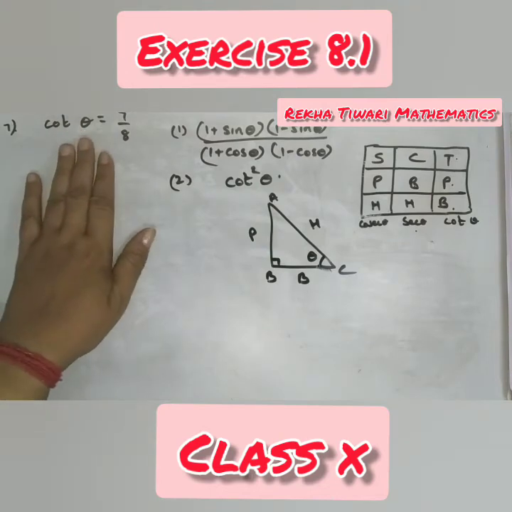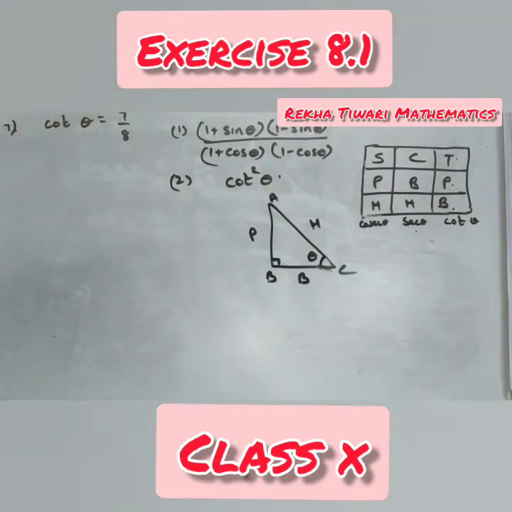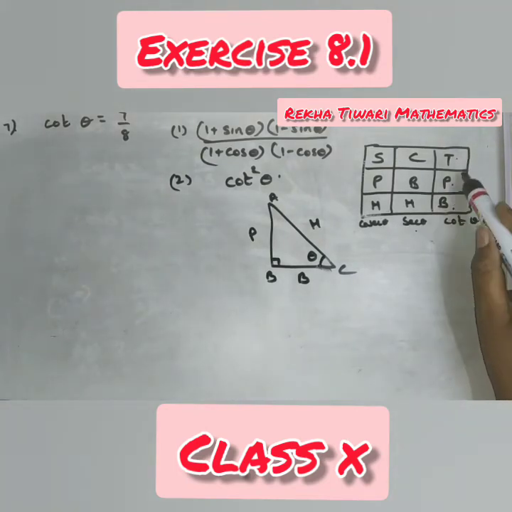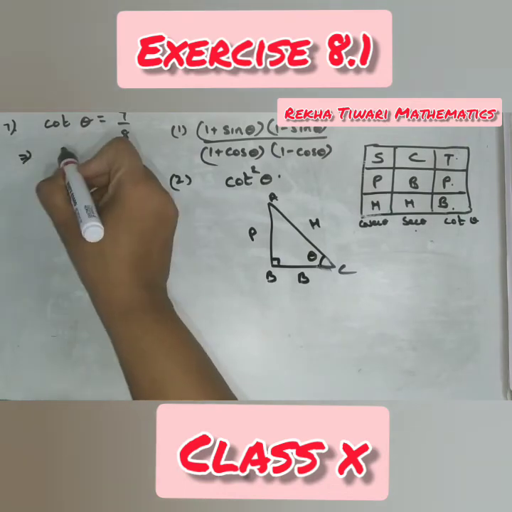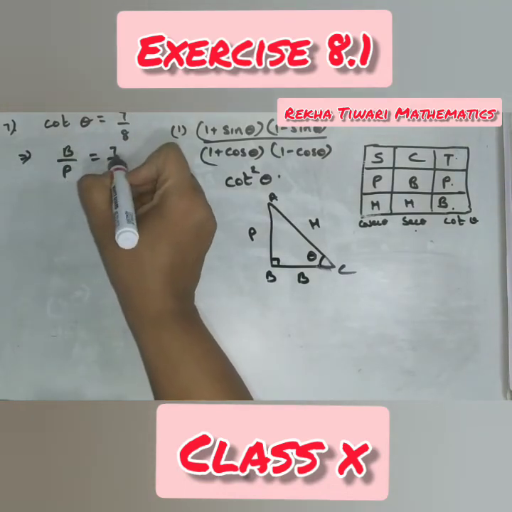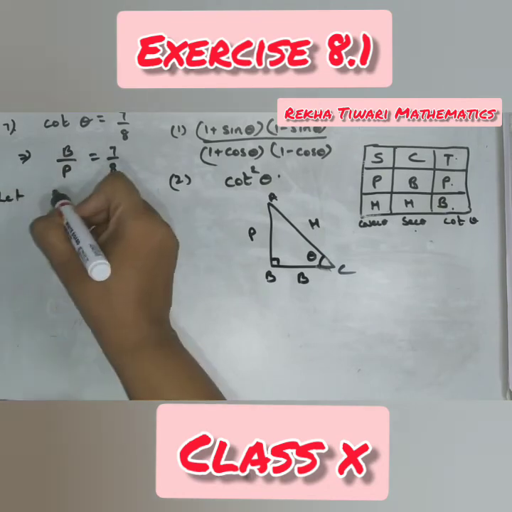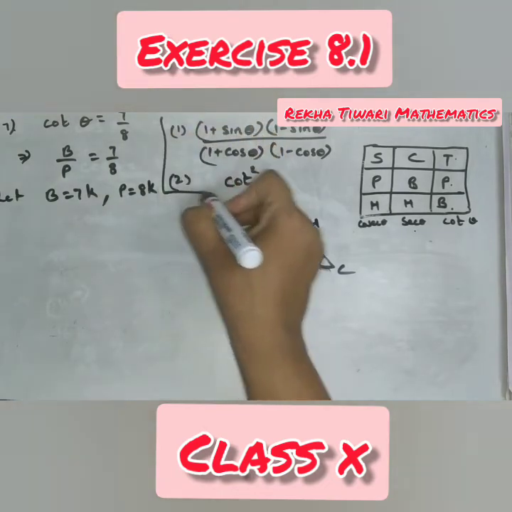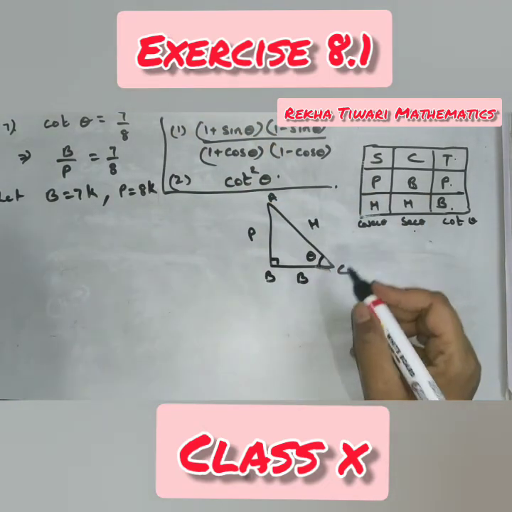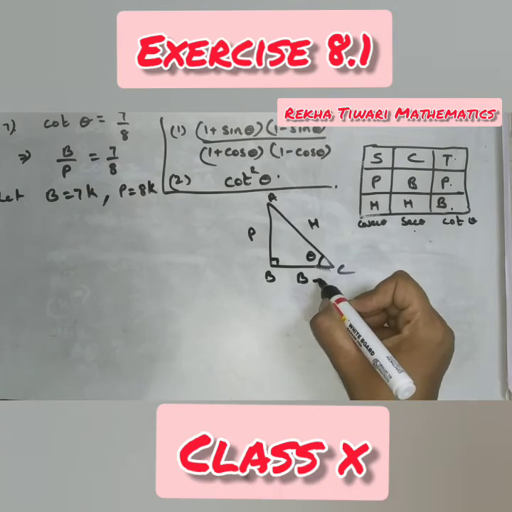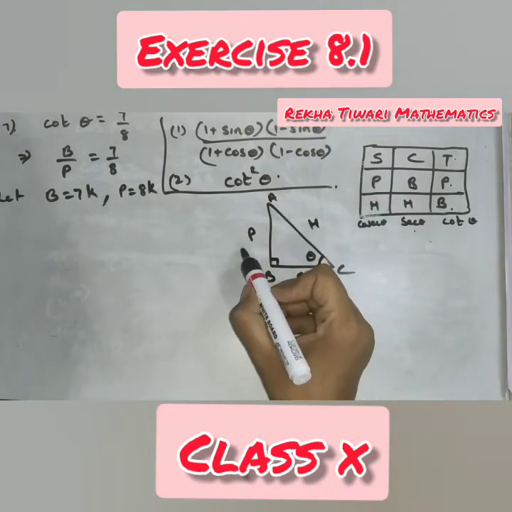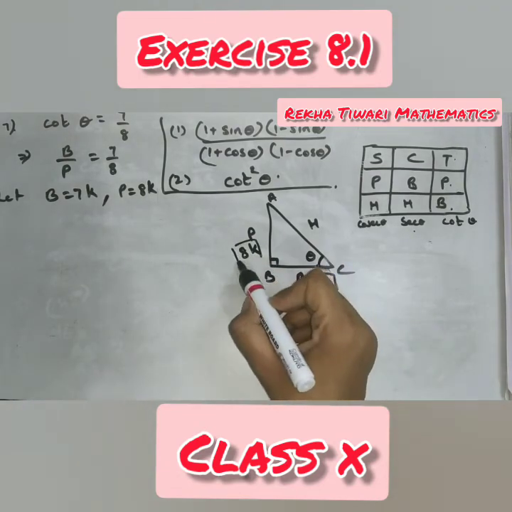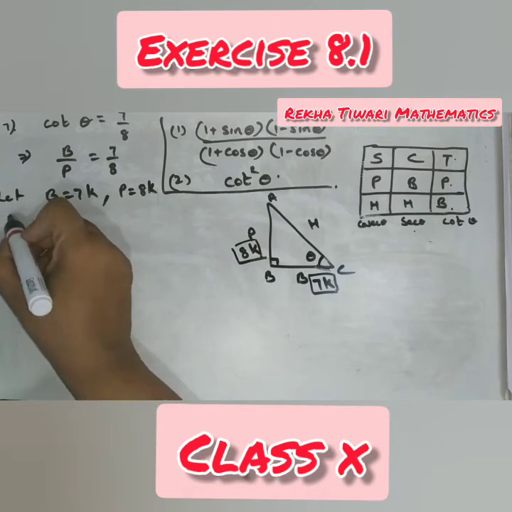Now, what is given to you? Cot theta is 7 by 8. Formula for cot: cot theta is the reciprocal of tan theta. So the formula interchanges, it is B by P is equal to 7 by 8. So let base be 7K, perpendicular be 8K. Base is 7K, means here is 7K, perpendicular is 8K. What you have to find out? You have to find out the hypotenuse by Pythagoras.